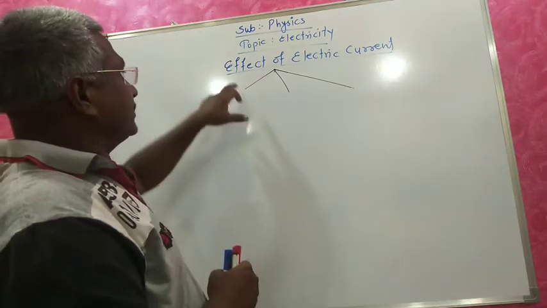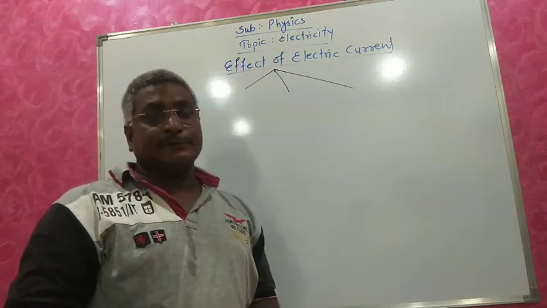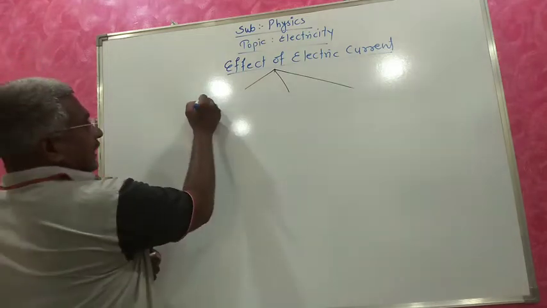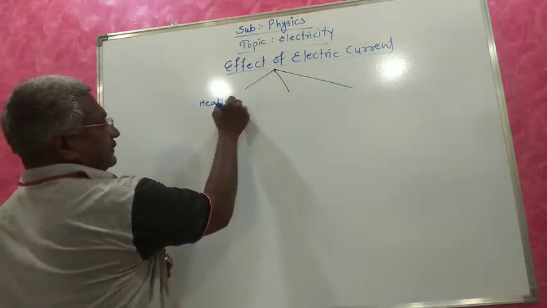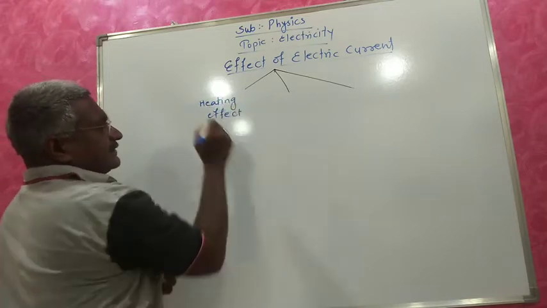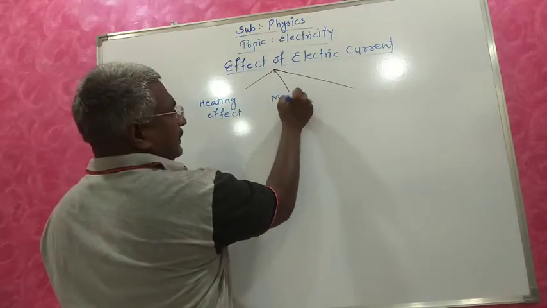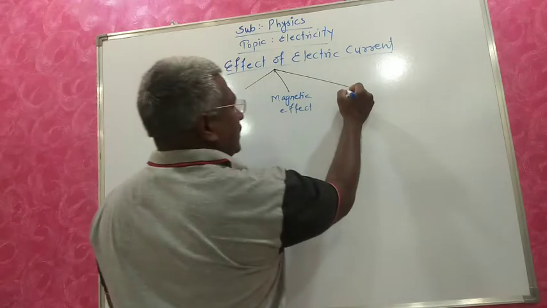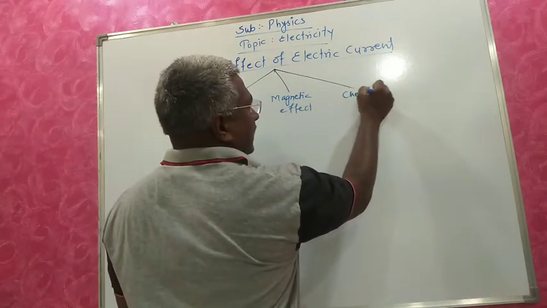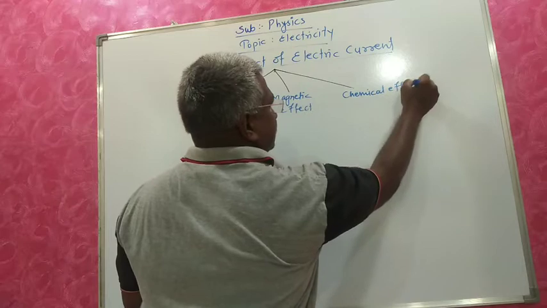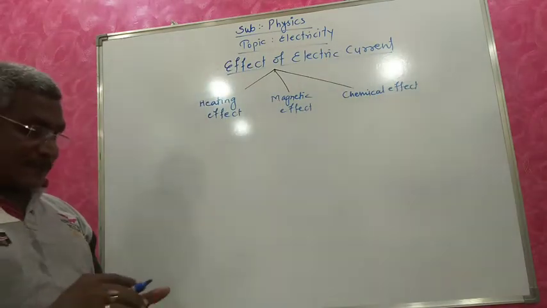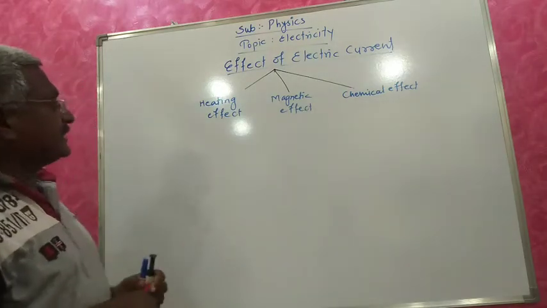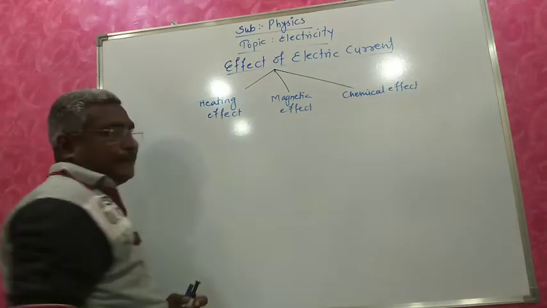Now today we are going to discuss the effects of electric current. There are three effects of electric current. First is the heating effect of electric current. Second is the magnetic effect of electric current. And third is the chemical effect of electric current. This year we are going to discuss the heating effect and magnetic effect of electric current.